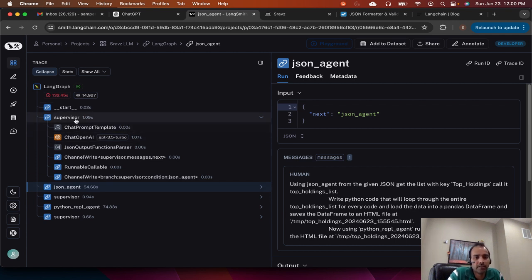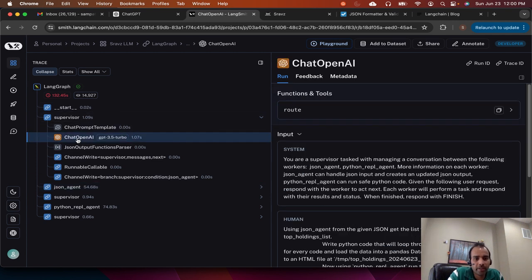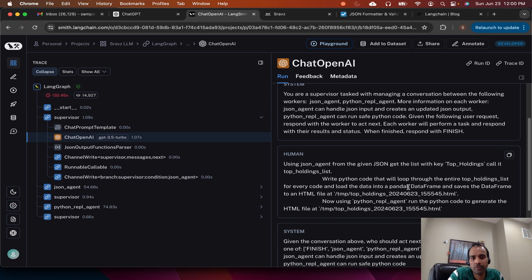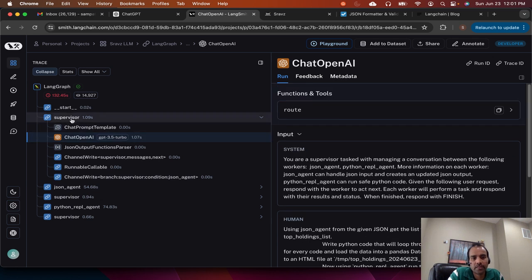And we'll just open the ChatOpenAI screen. Here it shows us what OpenAI did, what inputs OpenAI received, and what the outputs were. So when the supervisor is an agent, in fact, it's an agent, it has a route function in it.